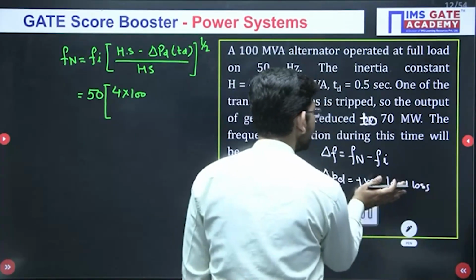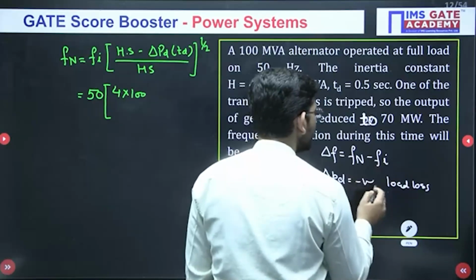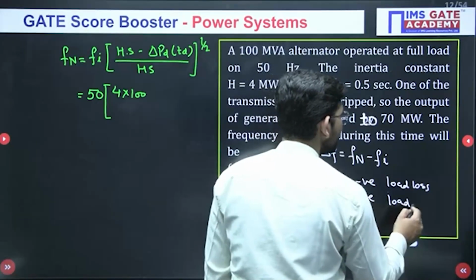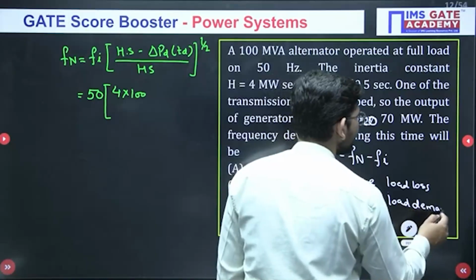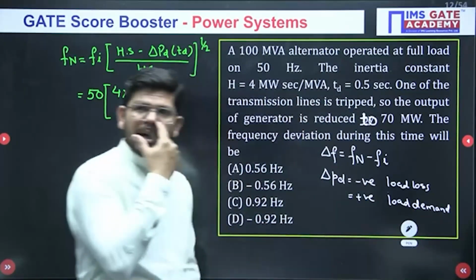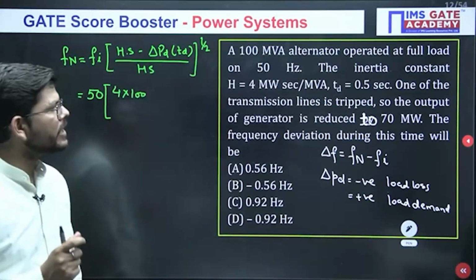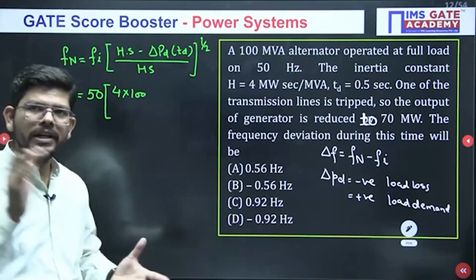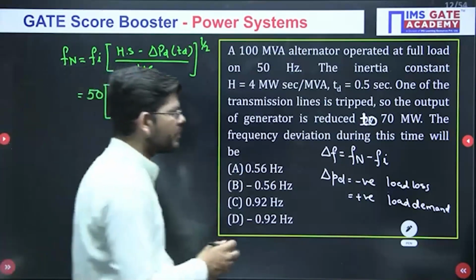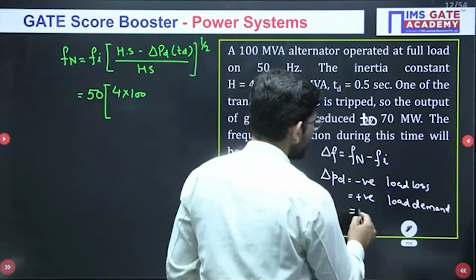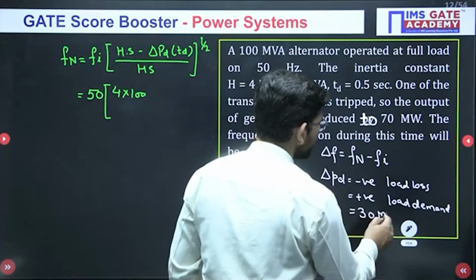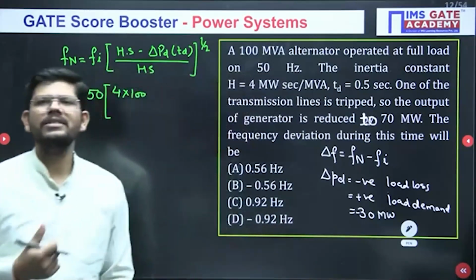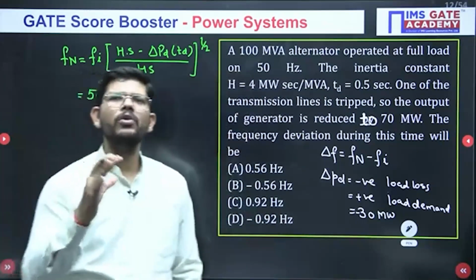It will be negative if there is a load loss, and positive if there is a load demand. Earlier we have 100 megawatt of load, and now the load is reduced to 70 megawatt. So how much is the loss in load? It will be 30 megawatt, and it will be negative because one line is tripping, so there will be a load loss.